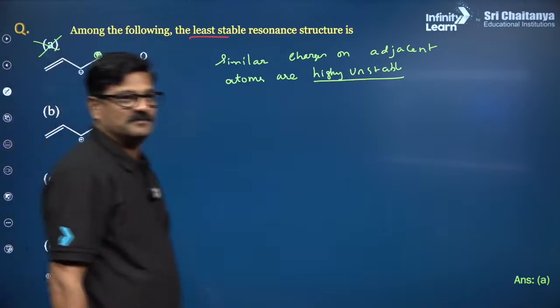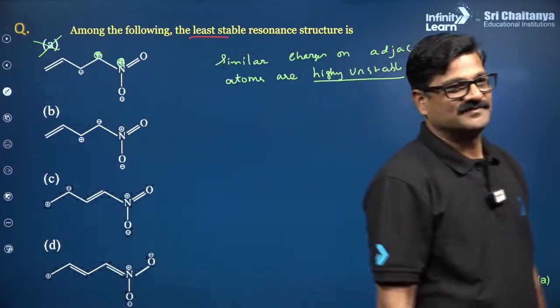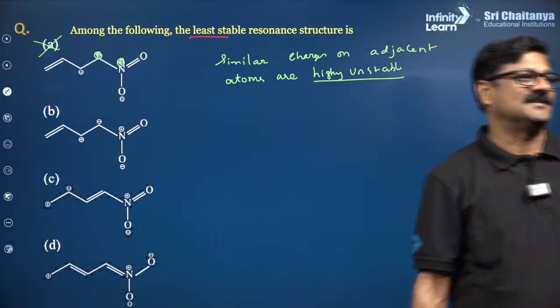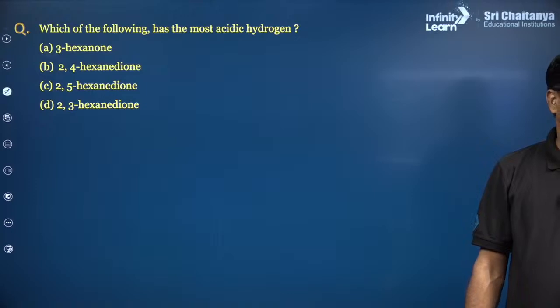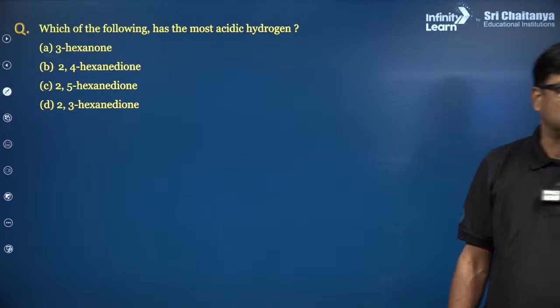Rani Maurya. Fantastic. Now one more question, which of the following has the most acidic hydrogen? Krishna, Rani, Aman Pandey, give the answer.